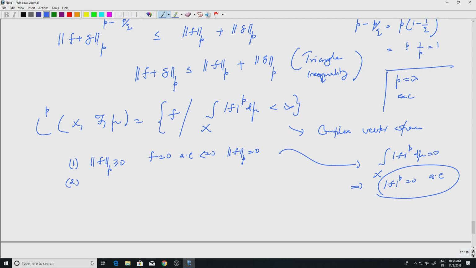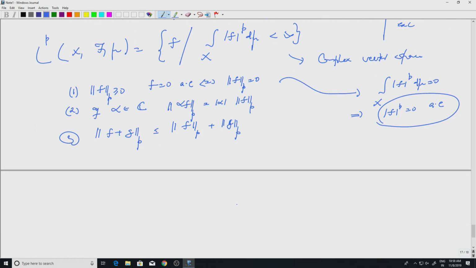Two, we'll see why. If alpha is a complex number and I look at the LP norm of alpha times f, this I know is mod alpha times LP norm of f, right? And we have the third property, the triangle inequality. I take two elements in LP, I know that the LP norm of the sum is less than or equal to the sum of the LP norms. Okay, that is Minkowski's inequality. So the only property which is missing from the norm is the first one.